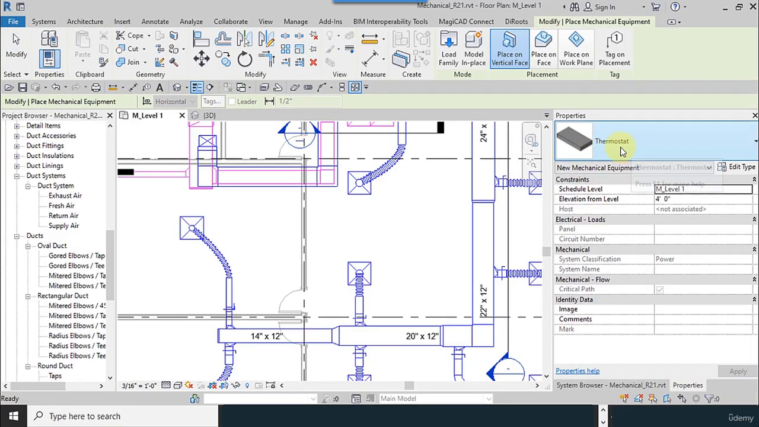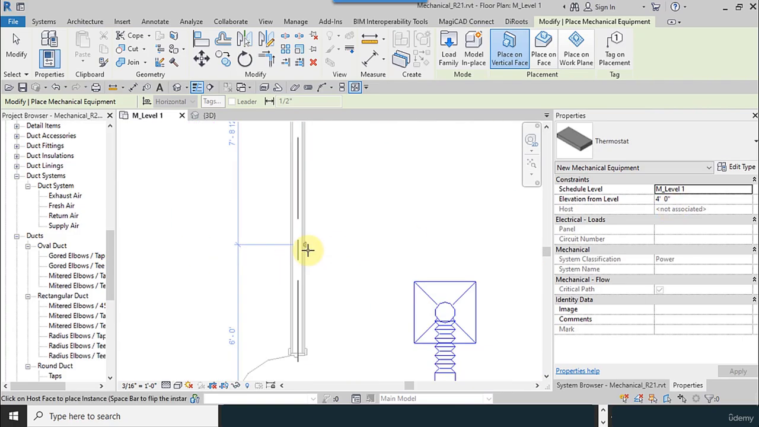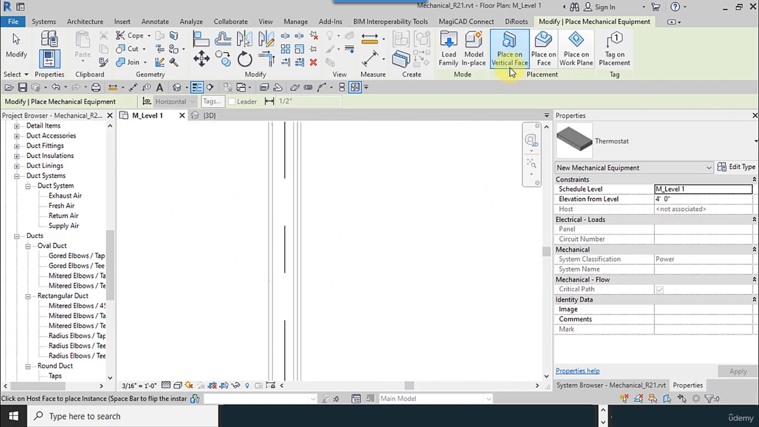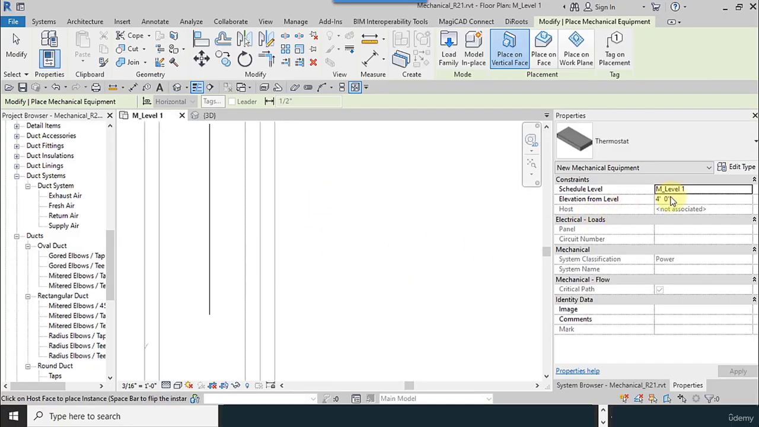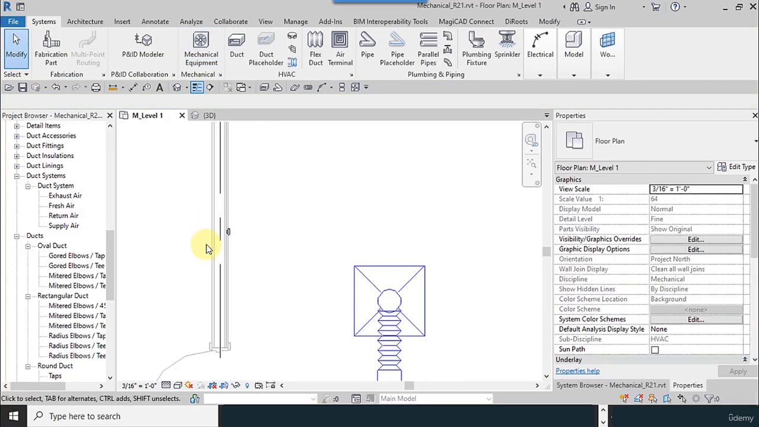So I go to the mechanical equipment properties. Now I can see the thermostat here and place on vertical place. And you can set the elevation here. Approximately 3 feet or any value if you want.